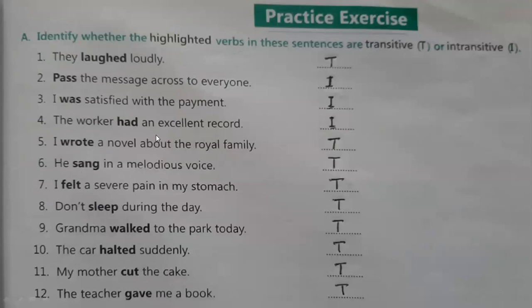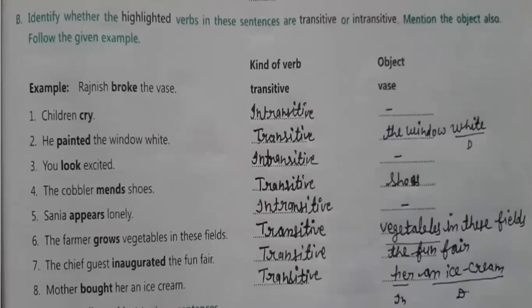Which are intransitive? Where you are using be forms like is, am, are, was, were, will, shall, became, become, appear, seem, or look. These kinds of words will show you that this is an intransitive verb.